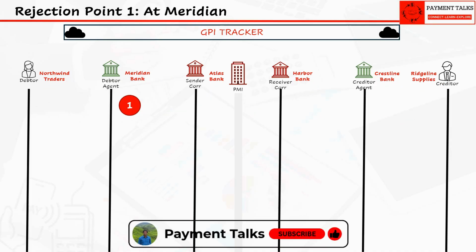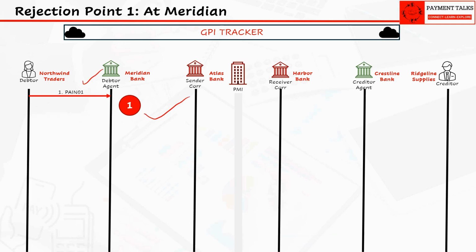The first and simplest rejection point: Northwind sends its instruction pain.001 to Meridian. Meridian simply declines it, replying with pain.002 with status code RJCT. That's it. The flow ends right there. Please note a few points here. The pain.002 is in red color, indicating it is a mandatory flow. CBPR mandates the response for any negative scenarios. Here, pain.002 with RJCT status for a negative scenario must be sent even though pain.002 positive cases are optional, as we saw in STP scenarios.